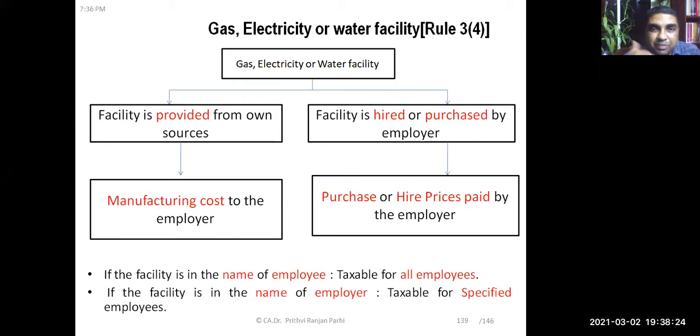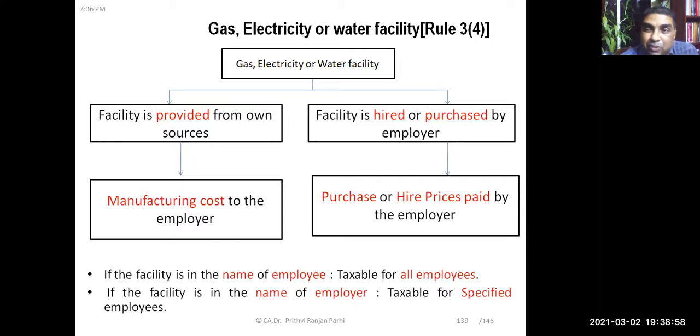Then we'll be talking about some other facilities. These are a few more perquisites like gas, electricity, and water facility. If these facilities are provided, they are also perquisites. If these facilities are provided from the employer's own source, that is, the employer is manufacturing gas or producing electricity and extending this facility to the employee, then the manufacturing cost of the employer shall be treated as the value of the perquisite.